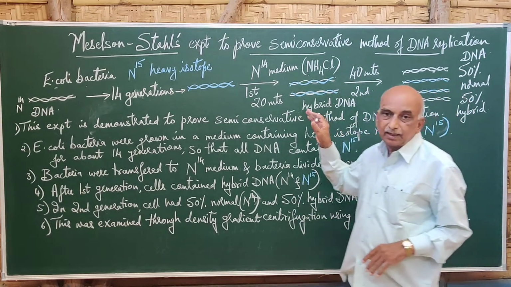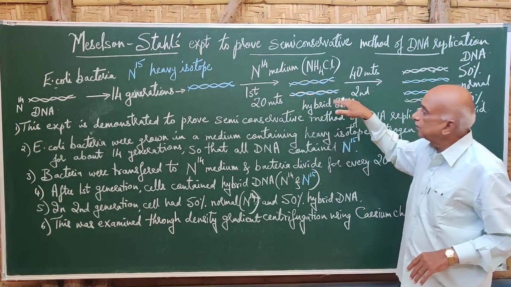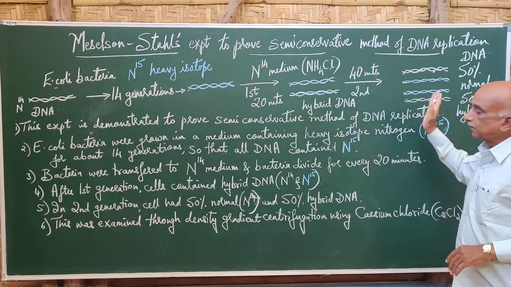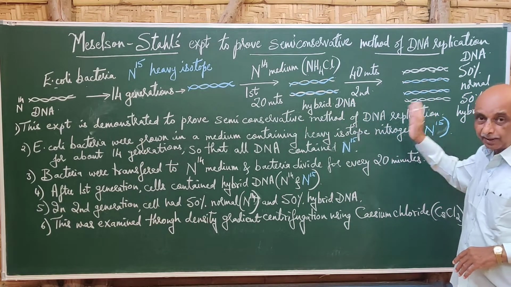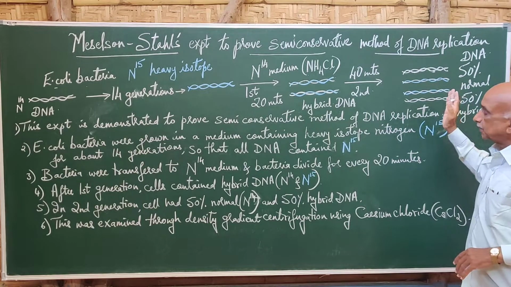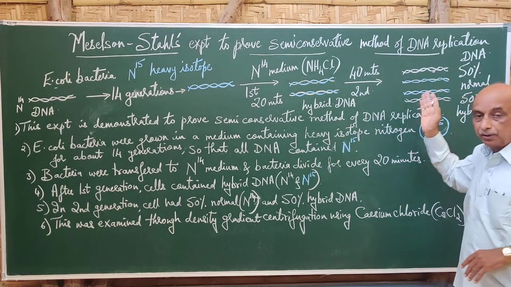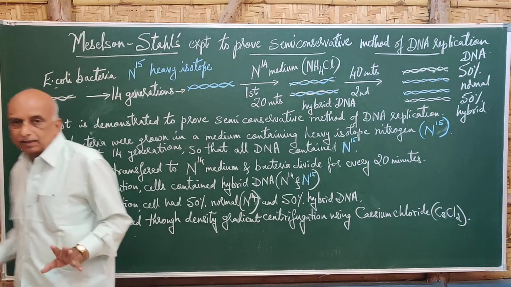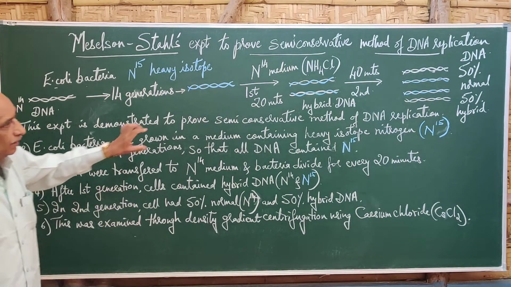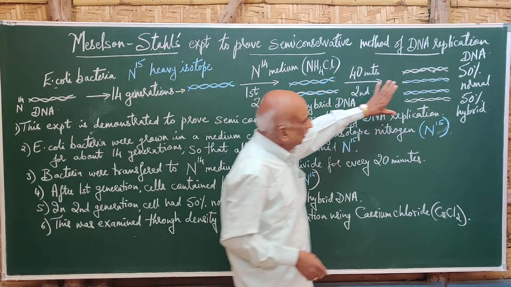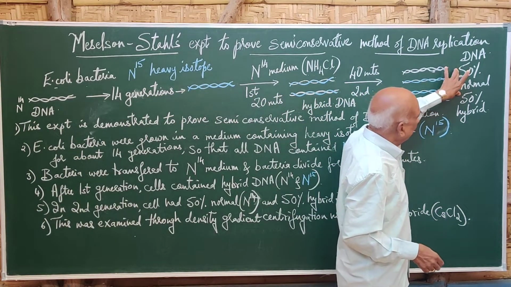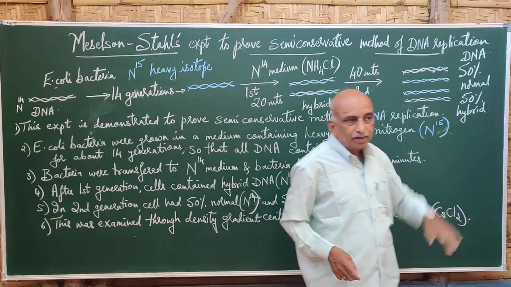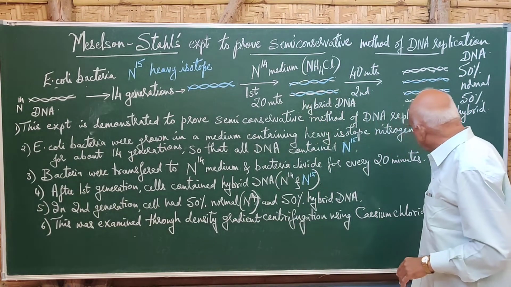Again, when the cells divided to the second generation and were examined by density gradient centrifugation, it was found that the total DNA was 50% normal, that means N14, and the remaining 50% was hybrid, with N14 and N15.